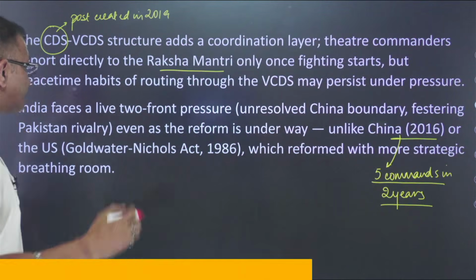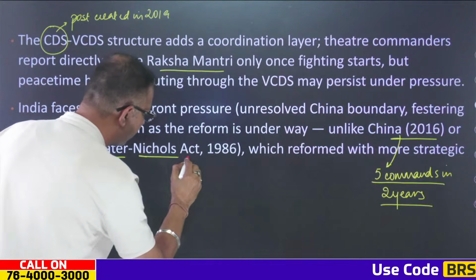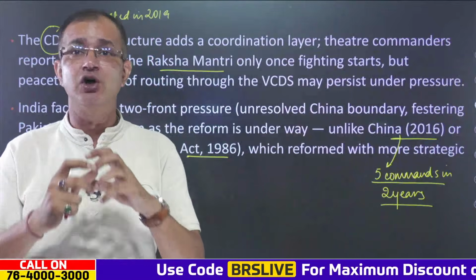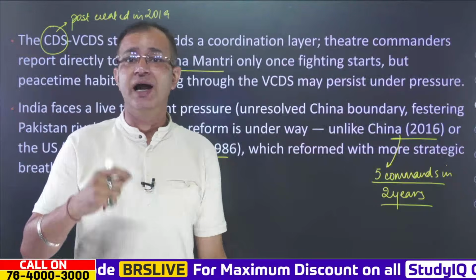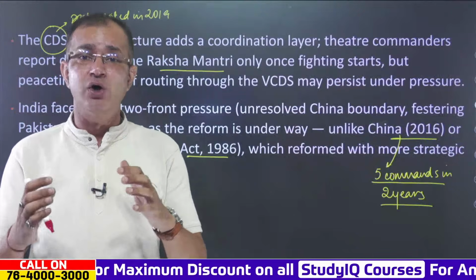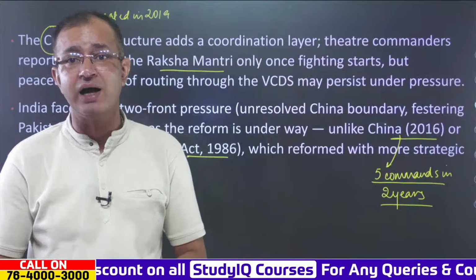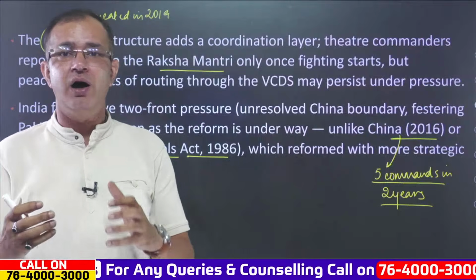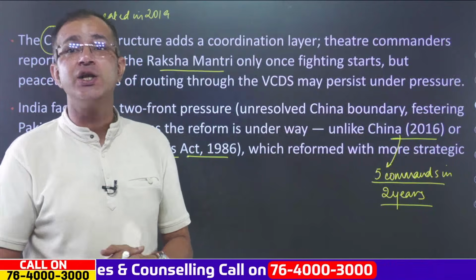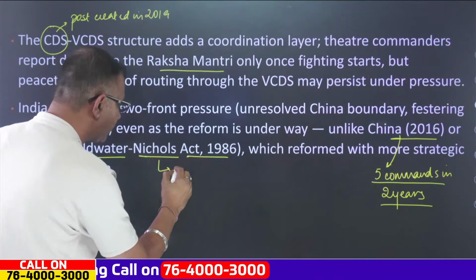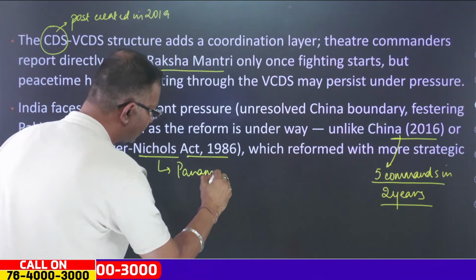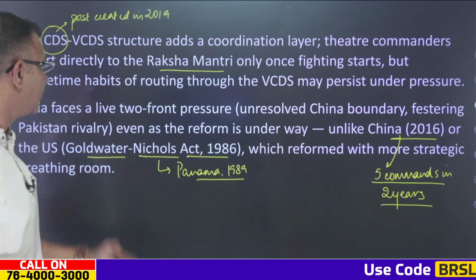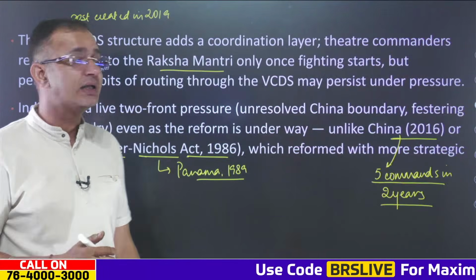When it comes to the US, there is the Goldwater-Nichols Act of 1986. Over here there was a complete period of a decade, or you can say nearly 10 years, for the complete actualization of the theatre commands in the US as well. And you can see there was a direct test of the theatre command in the US in 1989. We are talking about the Panama crisis in 1989, where it was tested just after the passage of the Goldwater-Nichols Act in 1986.